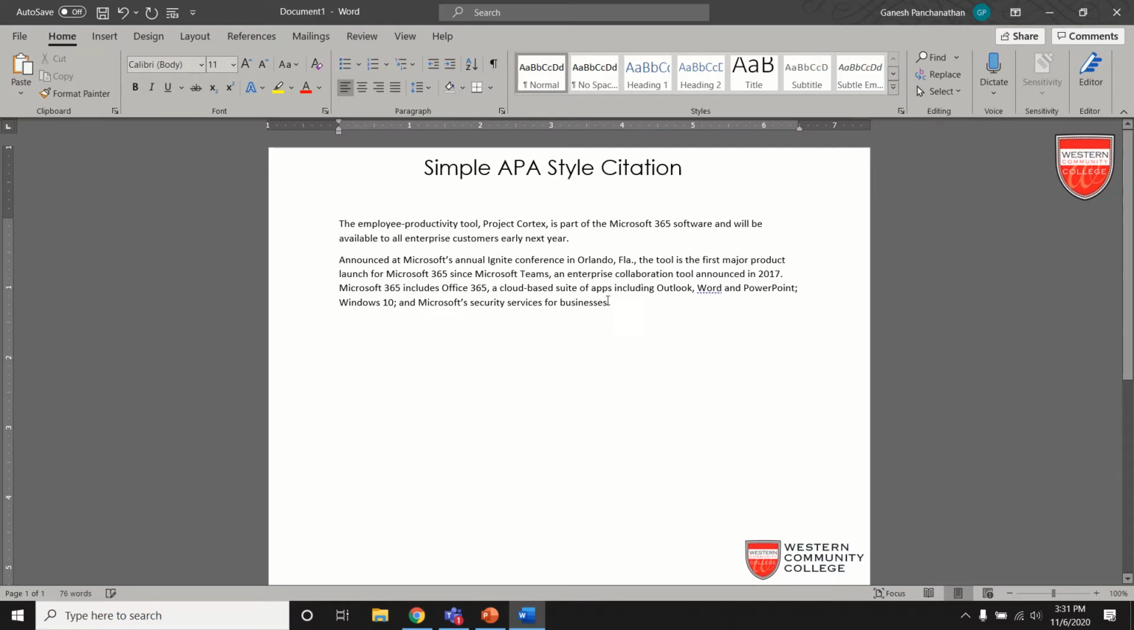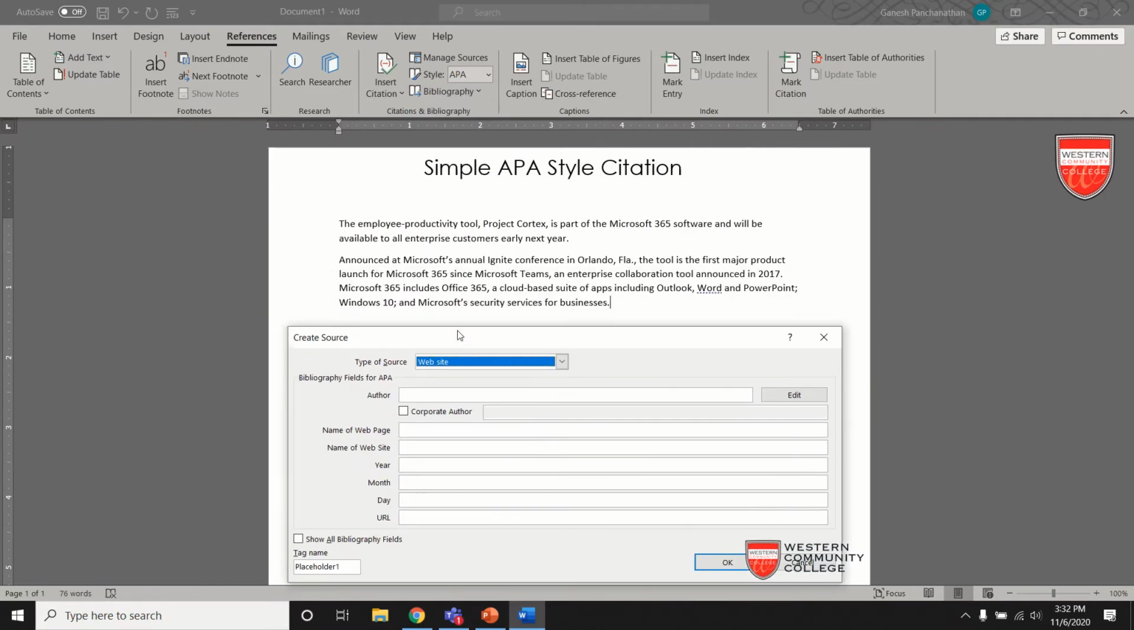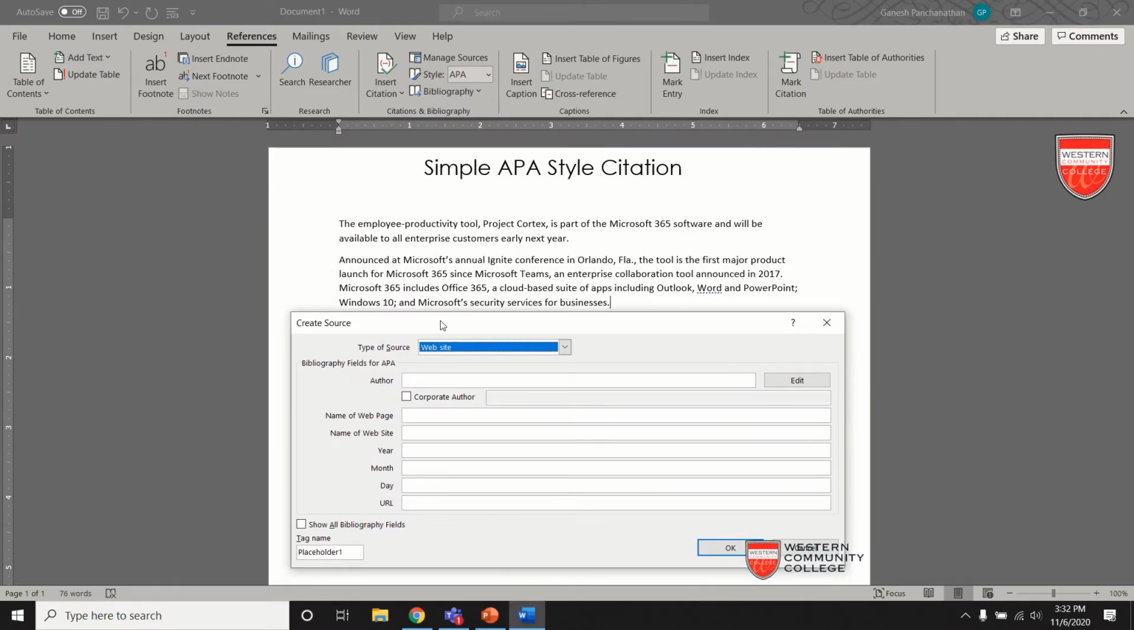At the end of the text that I have taken from another source, I'll keep my cursor over there. Then I'll go to the References menu in MS Word. Then I'll use this Citations and Bibliography feature. When I want to insert a citation, I will click on Insert Citation, then click on Add New Source. So I'm creating a new source for the content that I have taken from a website.